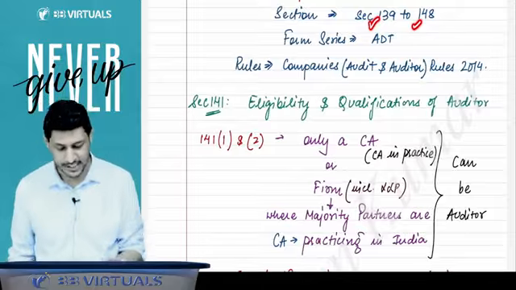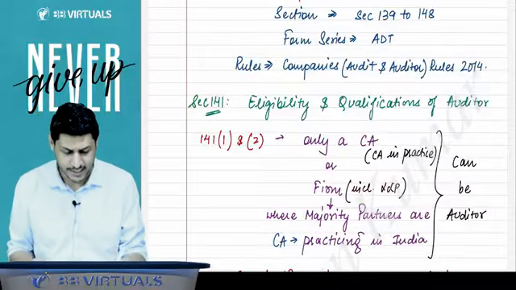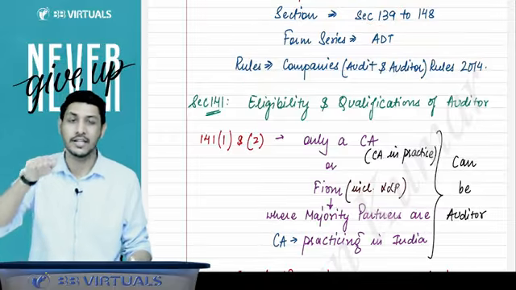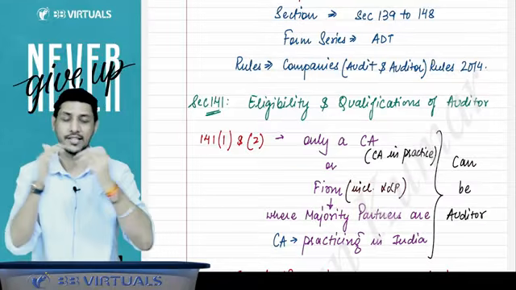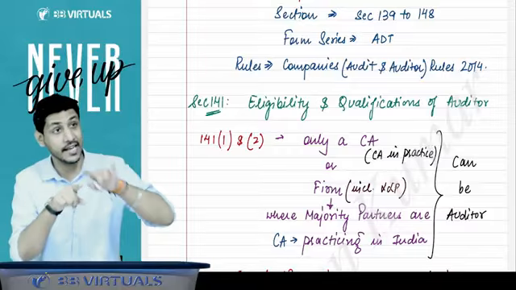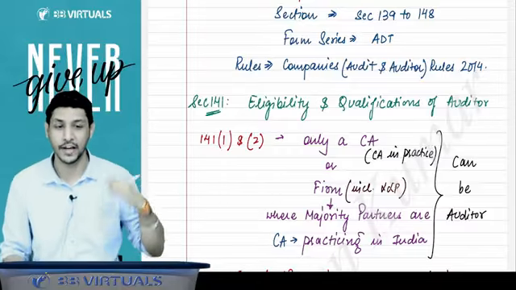Now we have to start with section number 141. But sir, from section 139 we have to start. We will read these sections in a jumbled manner. Firstly, we will start with section 141 and you have to revise it in the same order, in the same manner, the way I'll tell you.